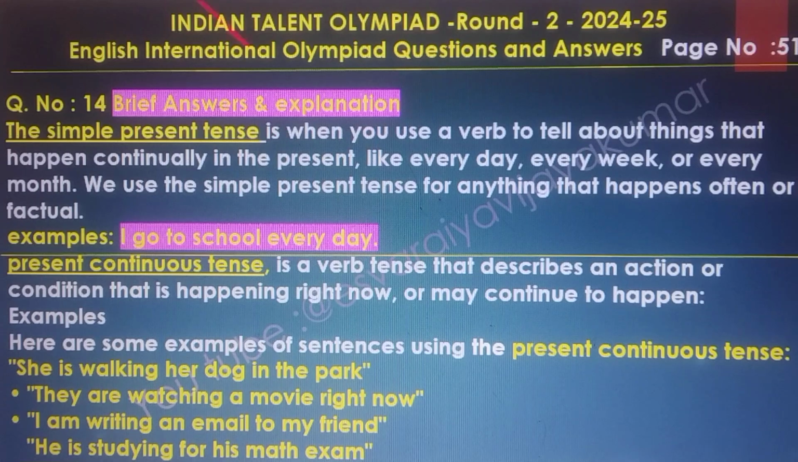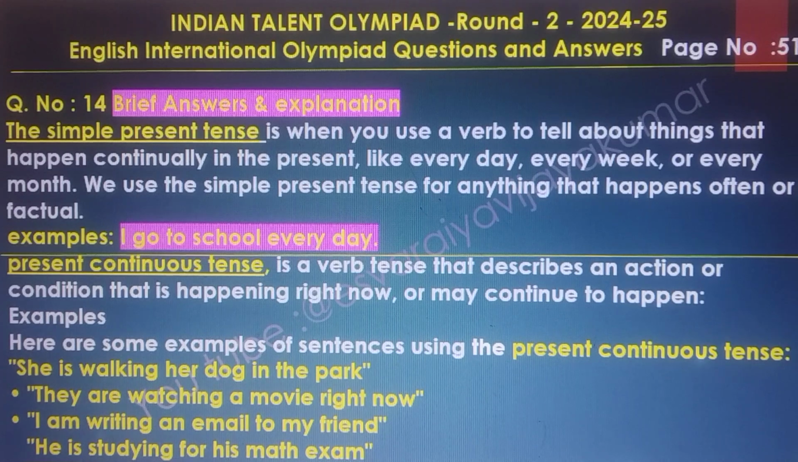The brief answer and explanation. The simple present tense is used when you use a verb to tell about things that happen continuously in the present, like every day, every week, or every month. We use the simple present tense for anything that happens often or is factual. Example: I go to school every day.